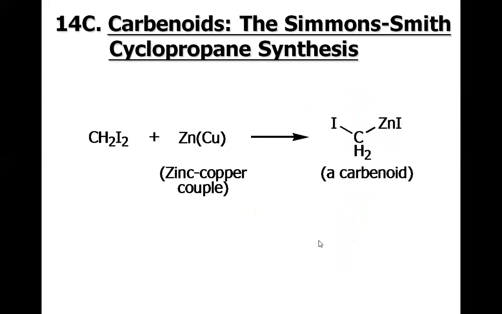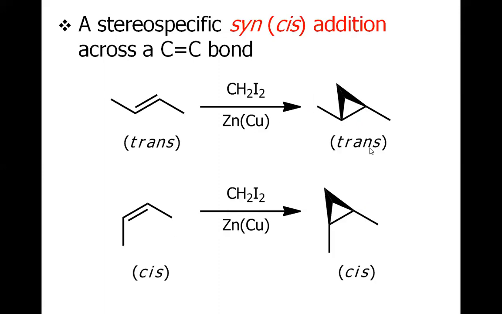It's a name reaction, the Simmons-Smith cyclopropane reaction. It is initiated with the diiodomethane and the zinc-copper couple. We have this carbenoid species which is attacked by this pi bond. So overall, we have the cyclopropane ring. Again, it's a stereospecific reaction. The trans starting material gave the trans product, the cis starting material gave the cis product, and this is called the Simmons-Smith cyclopropanation reaction.